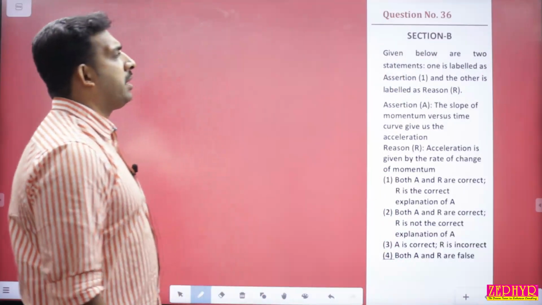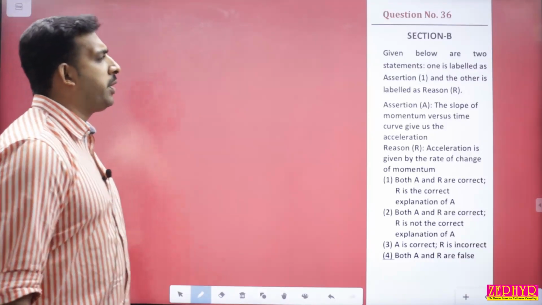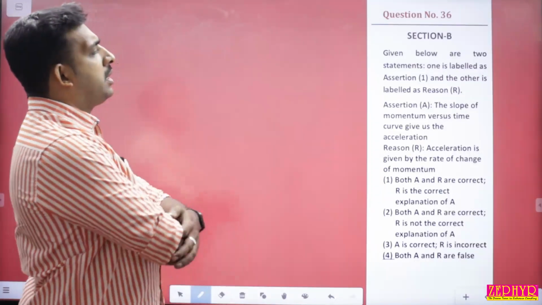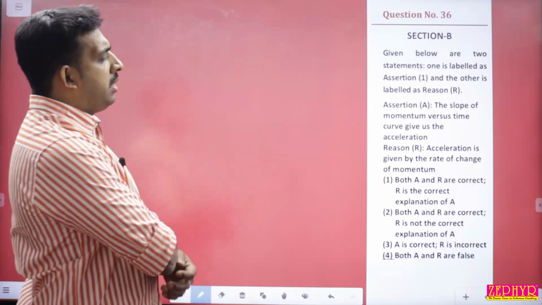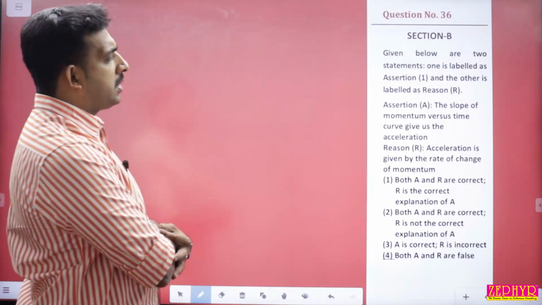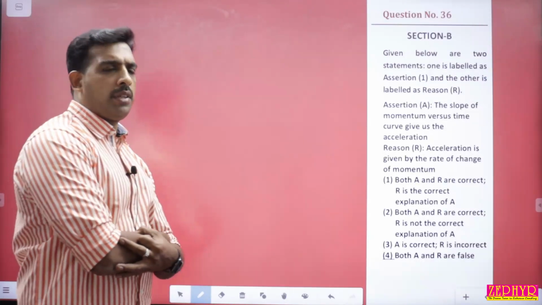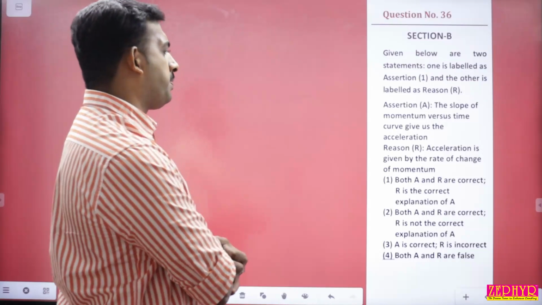Next one, section B, question number 1 in section B. Given below are two statements. One is labeled as assertion and another one is reason. We'll read the statements. The slope of the momentum versus time curve gives us acceleration. No. The slope of the momentum versus time graph is not acceleration.